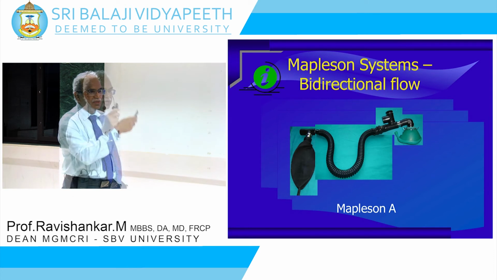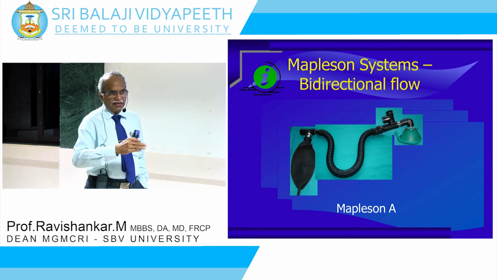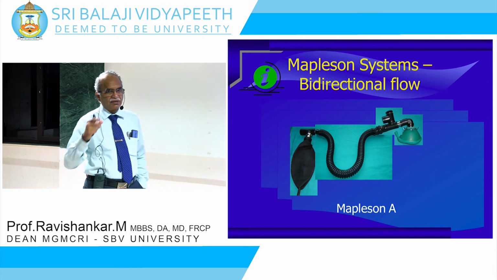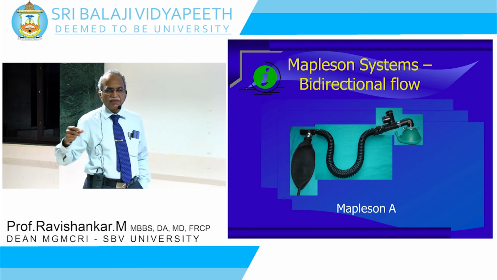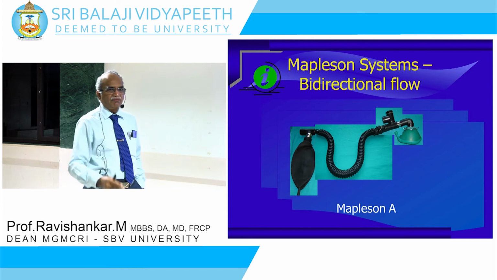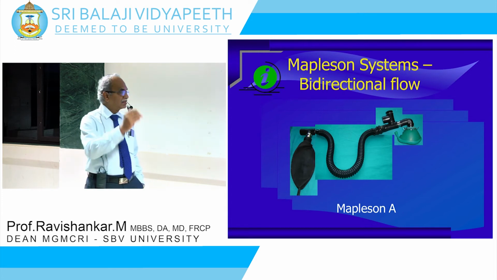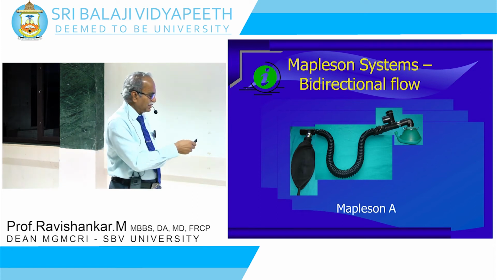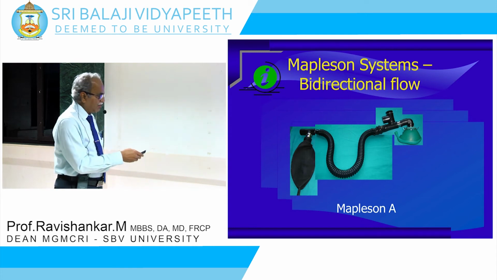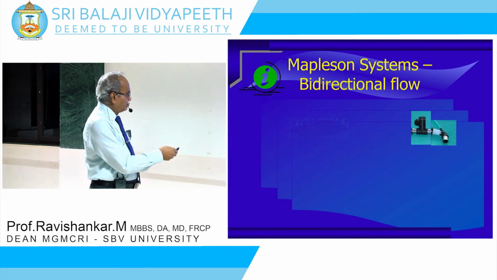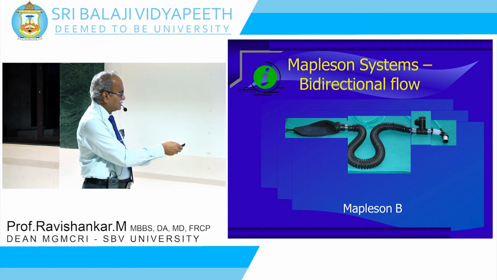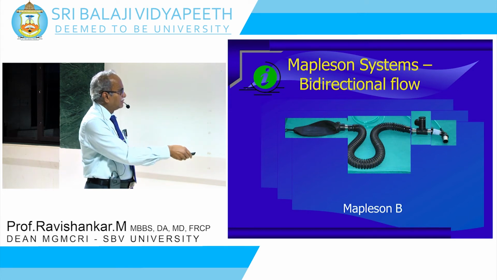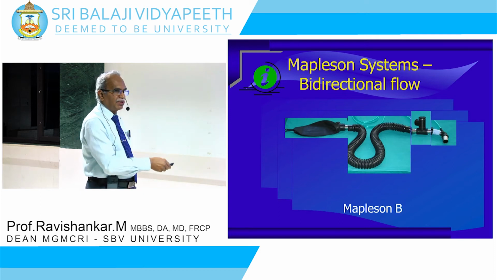For each assembly he gave a label. He called one A, another B, C, D, E, so that he could identify what kind of combination he was analyzing. That is how you got the Mapleson A, B, C, D, E systems. This is the A configuration, and then you take that valve and move it, and move the fresh gas entry to the front. Initially we had it from behind, and then you have the corrugated tube and the reservoir bag.